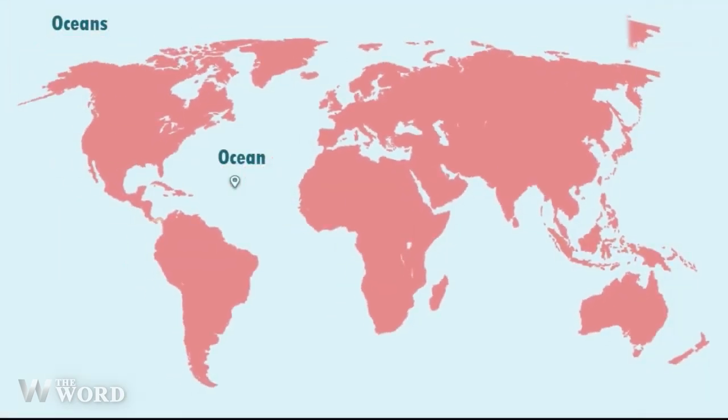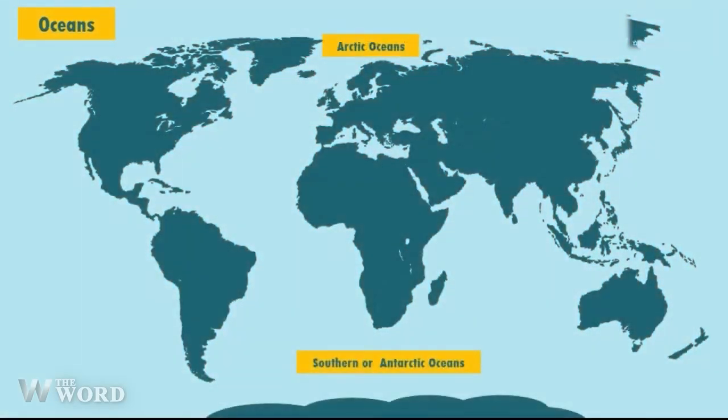Oceans. The ocean is the huge body of water that covers about 71% of the Earth's surface. The planet has one global ocean, though oceanographers and the nations of the world have divided it into distinct geographic regions like the Pacific Ocean, Atlantic Ocean, Indian Ocean, and Arctic Ocean.